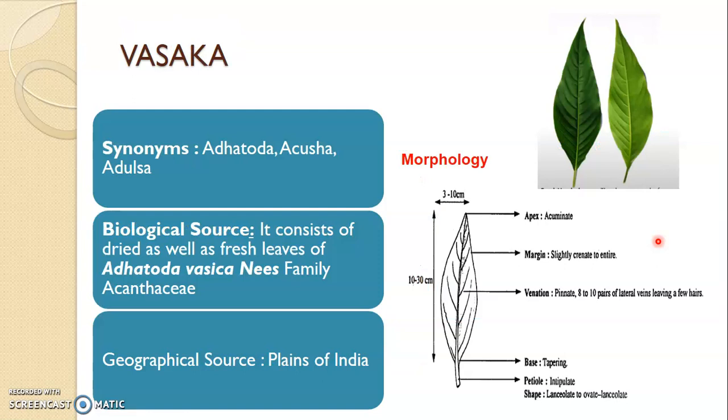Next class we have is the Vasaka or the quinazoline alkaloids. We have one important drug, which is Adhatoda vasica. Leaves of Adhatoda vasica, family Acanthaceae. It's an Indian drug. We do have it in our medicinal garden. If you see the morphology of this leaf, it's got an entire margin, an acuminate apex, the base is tapering and it is symmetric. The venation is pinnate and reticulate, and the shape of the leaf is lanceolate, like a scale.